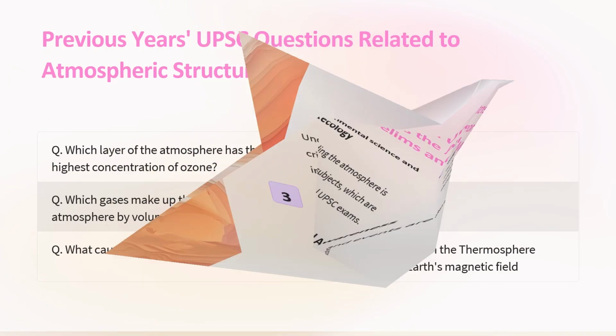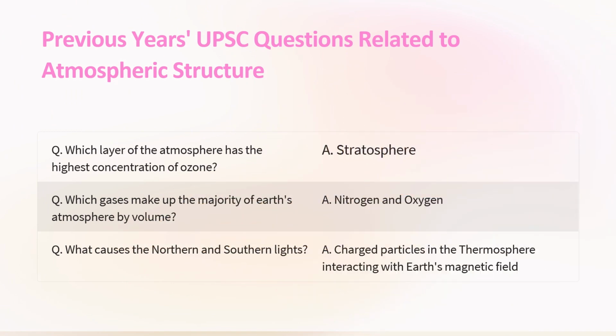Some previous years' UPSC questions related to atmospheric structures are like: which layer of the atmosphere has the highest concentration of ozone? The answer is stratosphere. Which gas makes up the majority of Earth's atmosphere by volume? The answer is nitrogen. And what causes the northern and southern lights? The answer is charged particles in the thermosphere interacting with Earth's magnetic field, right?